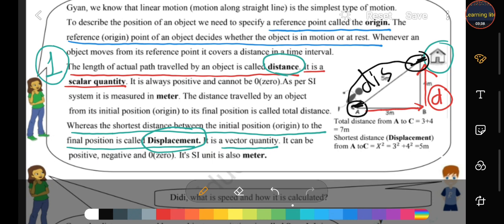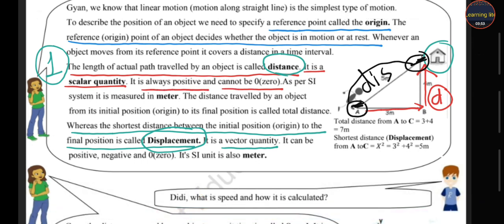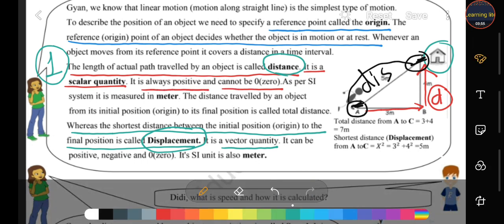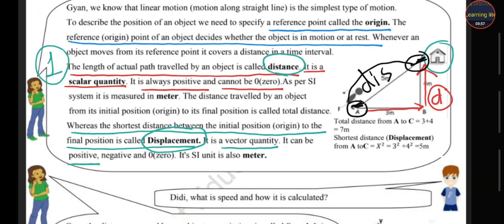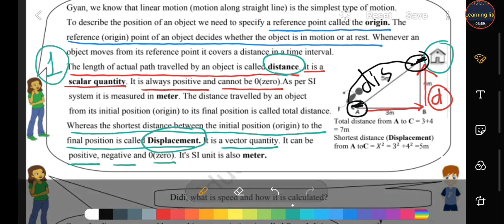A scalar quantity only tells about magnitude, and a vector quantity tells us about direction also. And the third difference is that distance is always positive and can't be zero, and displacement may be positive, may be negative and may be zero.